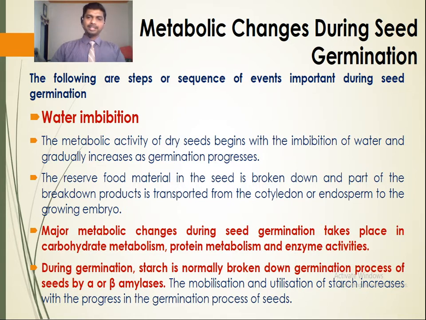By using these simpler products, the embryo develops into the plumule and radicle. This is the whole process of seed germination, where the emergence of plumule and radicle takes place.